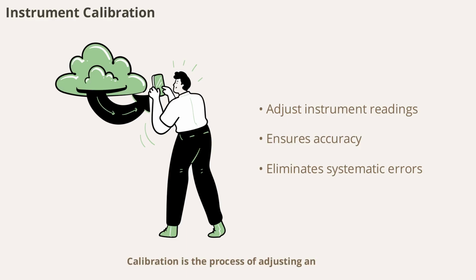Calibration is the process of adjusting an instrument to ensure its readings are accurate. Regular calibration is necessary to maintain the reliability of measurements, especially in scientific research and industrial applications. Proper calibration helps eliminate systematic errors.